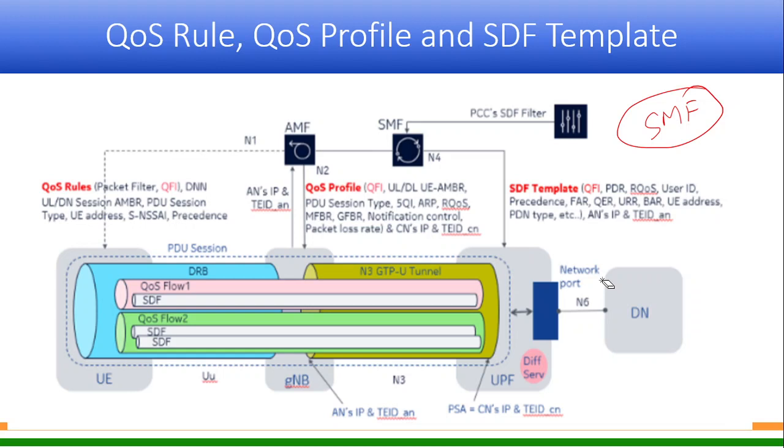So they define in the network what will be the default QoS flow, and that could be even based on a particular user. For example, if you recall our Jio connection, we subscribe to a particular data rate, right? We always subscribe to a particular data rate.